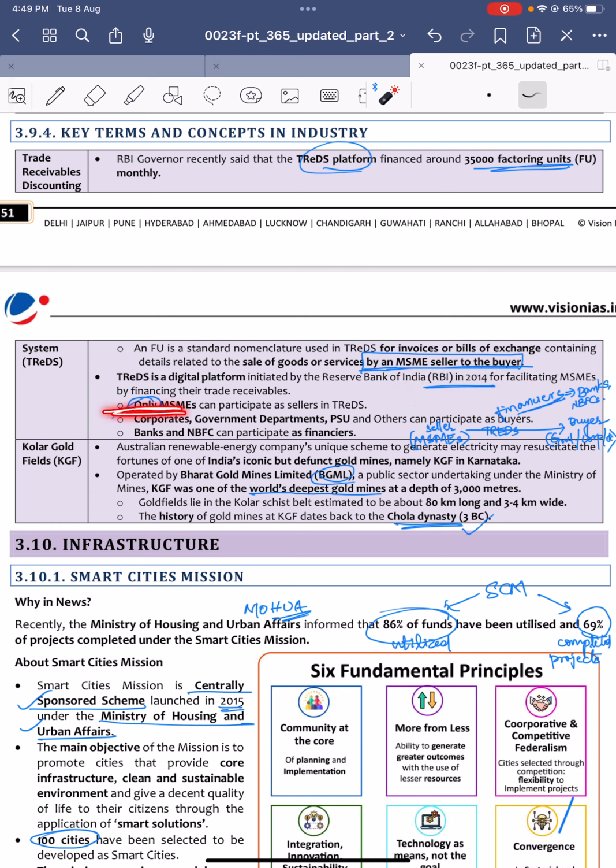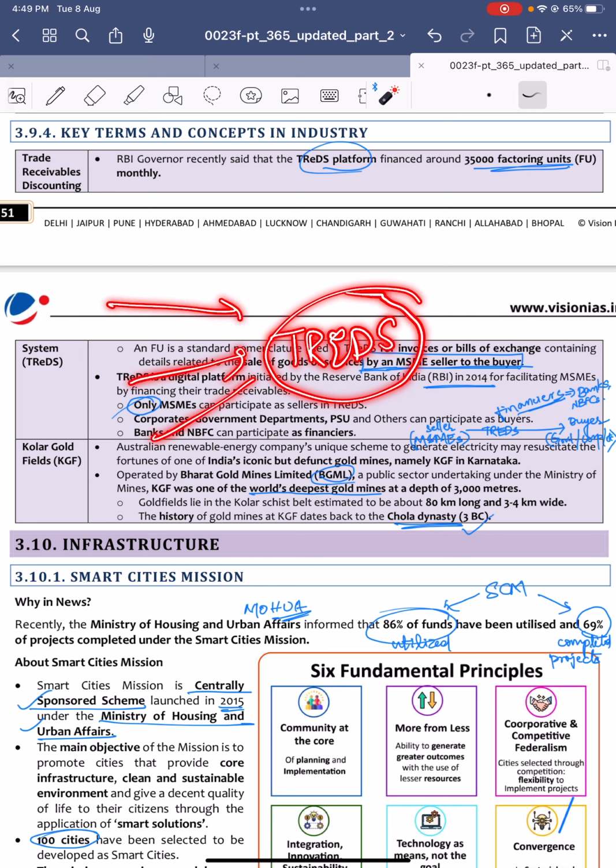Only MSMEs can participate as sellers in the Threads. Threads is nothing but an online platform. Consider it like another version of Amazon, but this Threads is initiated by the RBI. The sellers of this platform are, I'll show you a diagram. This is the Threads platform, and these are sellers. These sellers usually are MSMEs.